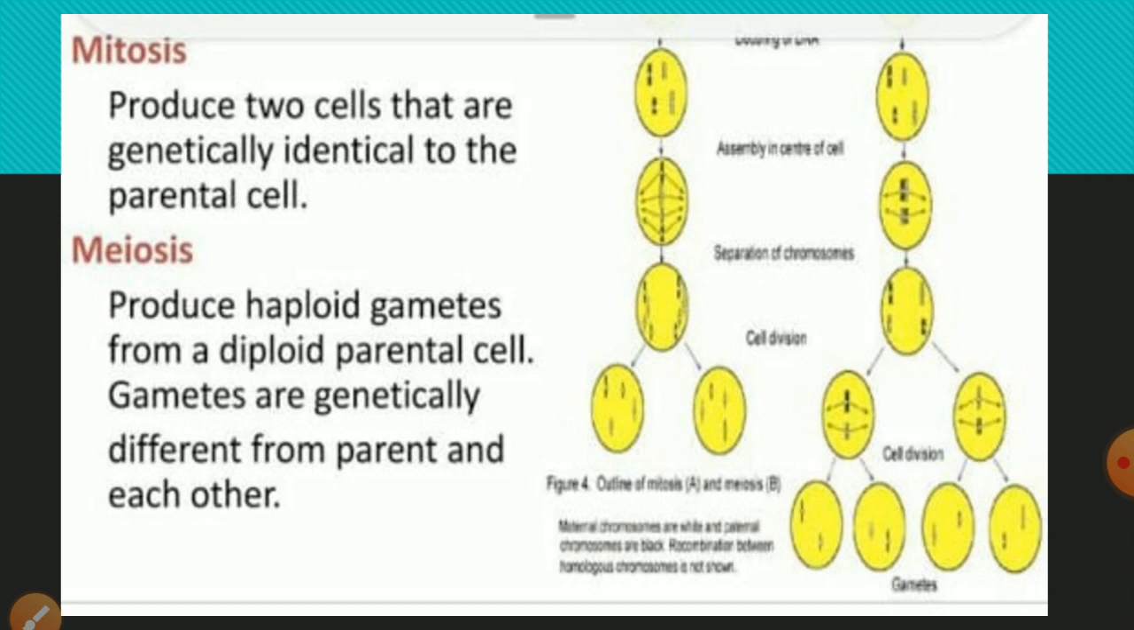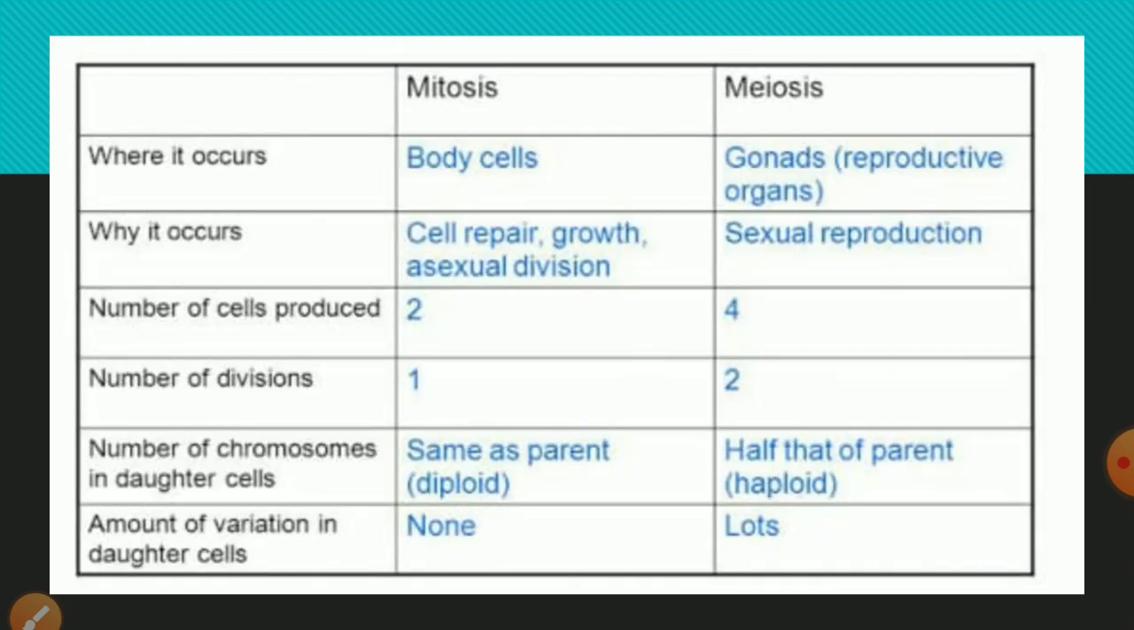Both types of cell division occur in many steps. Those steps are not included in your syllabus, they are beyond your syllabus. So we are just going to differentiate mitosis and meiosis. Mitosis is the cell division which occurs in the body cells, whereas meiosis occurs in the gonads. Gonads are the reproductive organs, like the ovary in females and the testes in males.